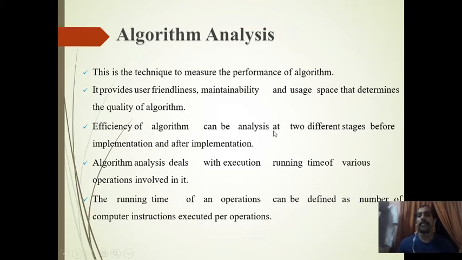Efficiency of an algorithm can be analyzed at two different stages: before implementation and after implementation. Normally, we will not think about before implementation. We will be writing the algorithm, and normally when we think about analysis, we simply think, okay, we will write the algorithm, implement the code, and based on the code, we will decide whether the algorithm is good or bad. But it will take a long time to implement. We have written a large algorithm, and to implement it into a program will take a long time. After implementation, we will find out that this algorithm is not suitable. It's not that good a method.